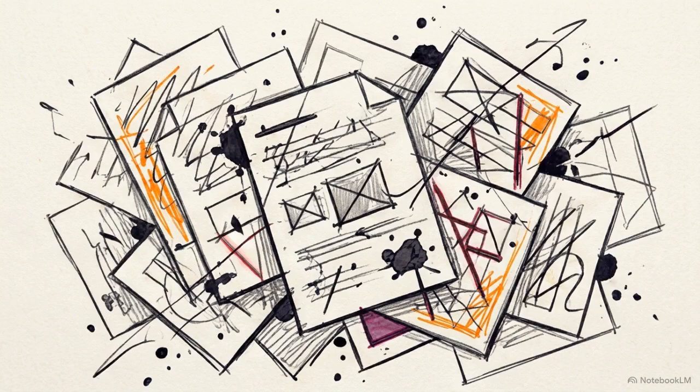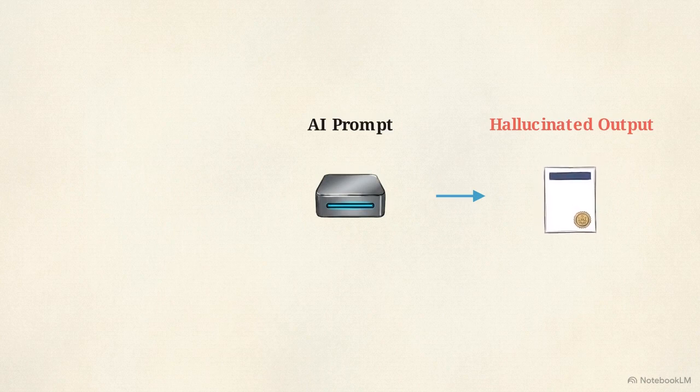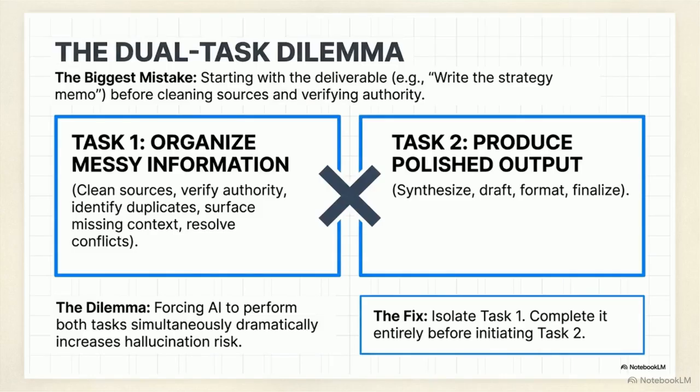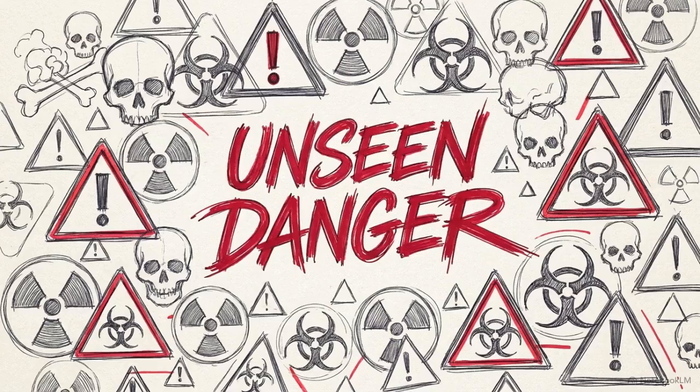The most dangerous mistake a professional can make is taking a messy project folder full of contradictory files, dumping them into a prompt, and immediately commanding the AI to write a final report. This diagram illustrates the dual-task dilemma. You are forcing the AI to simultaneously organize unstructured information on one side while trying to generate a polished output on the other. Professional formatting is not proof of accuracy. Demanding immediate deliverables from unstructured data actively engineers institutional risk.